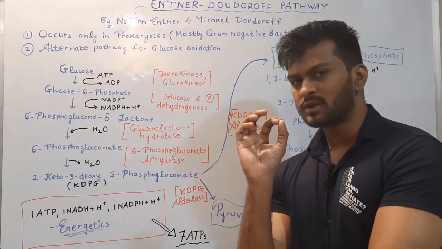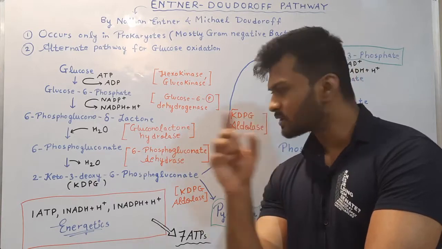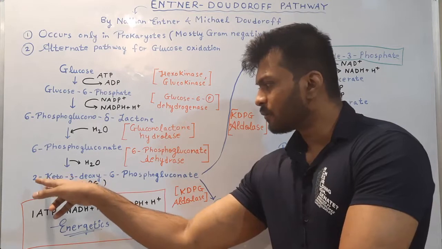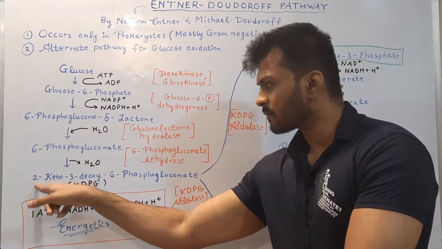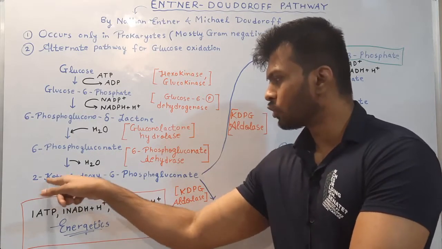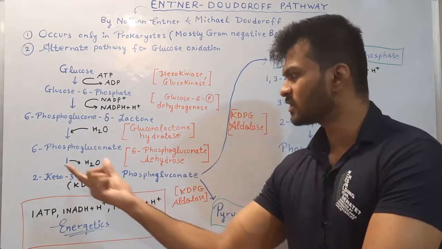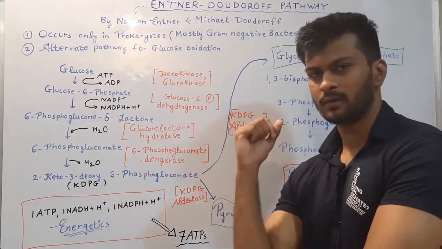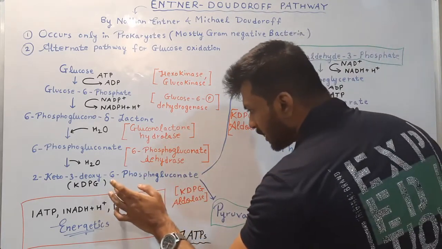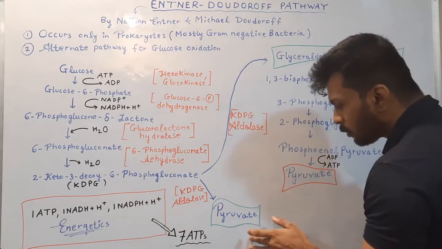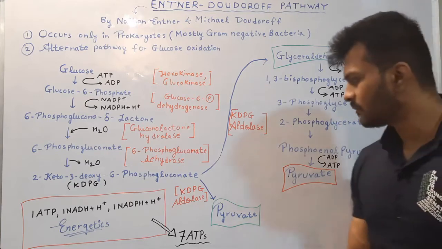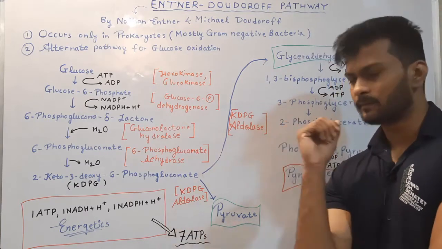At the third carbon position, there will be removal of an oxygen atom, due to which the 3-deoxy name will come. At the second carbon position of 6-phosphogluconate, there will be ketone group formation. So 2-keto-3-deoxy, and the rest of the structure is same as 6-phosphogluconate. The next step is this KDPG will split into pyruvate and glyceraldehyde 3-phosphate by an enzyme KDPG aldolase.